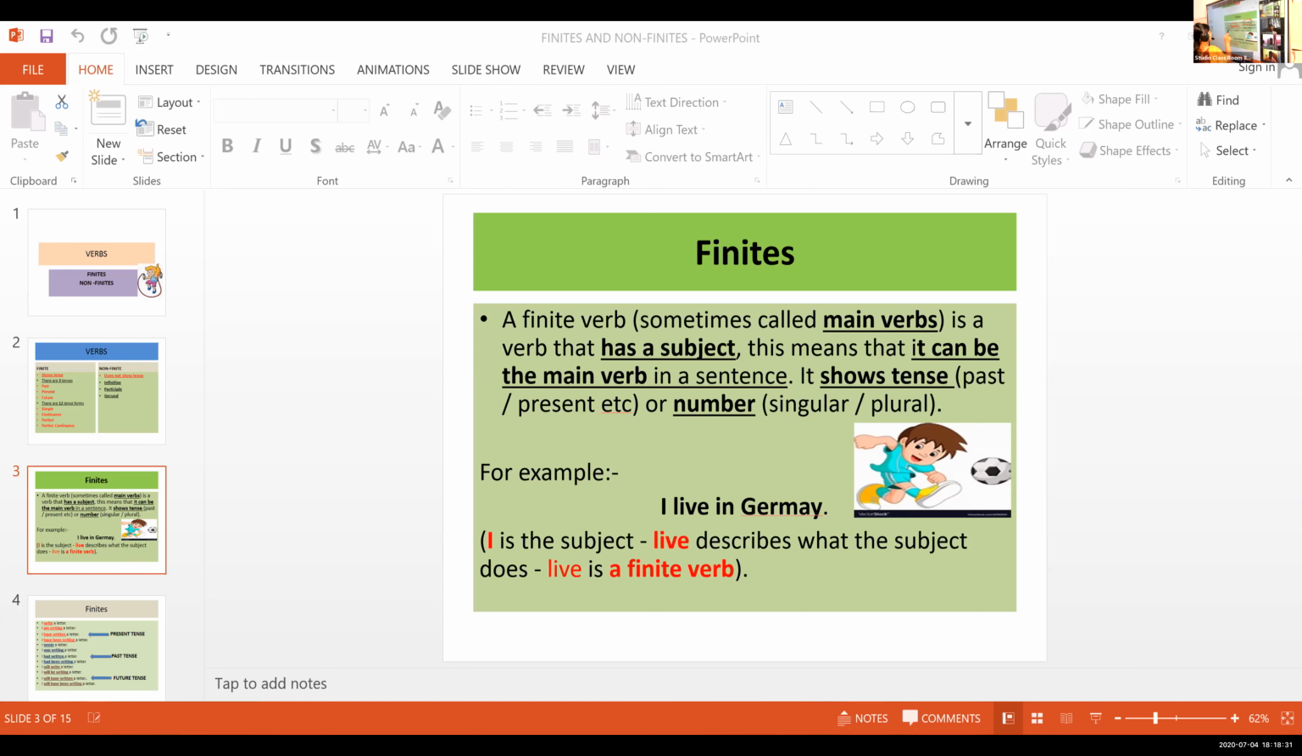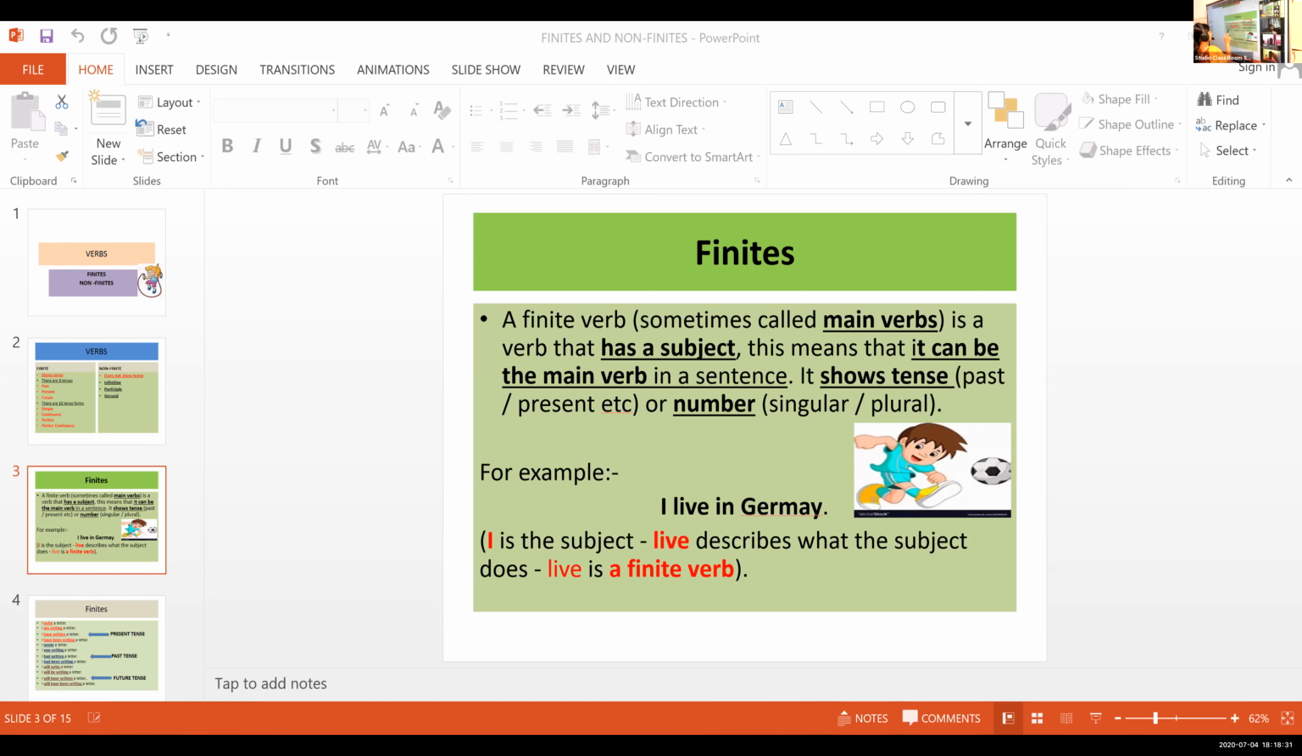So, finite verb. Verbs are two: finite verbs and non-finite verbs. So, the finite verb, it is easy. It shows the tense. There are three tenses: past tense, present tense, future tense, and it has altogether 12 tense forms. In all tenses, you have four tense forms each: simple form, continuous form, perfect form, and perfect continuous form. Okay, now let us learn about finite verbs.